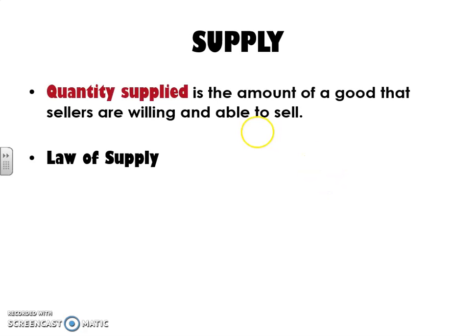All right, everyone, welcome to the supply part of econ. Today we're going to go over just the supply part. Last week we did demand, we did shifts in demand, and now we're just going to do supply. Supply I think is easier because you guys already understand the concept of demand. Supply is just literally the stuff on the shelf.